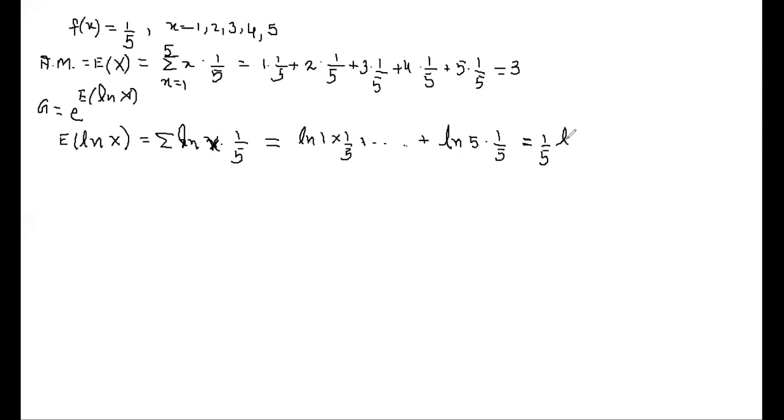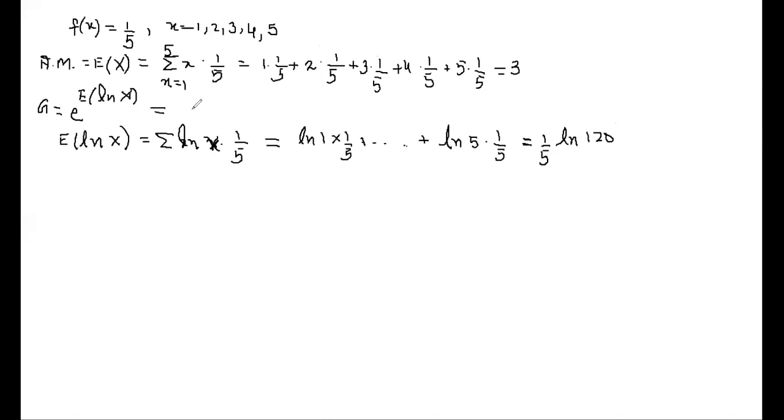Log A, log ab, log AB. So multiplying this, we will get 120. Look, 5 into 4 into 3 into 2 into 1, you will get 120. Right? So this is expectation of ln x, 1 by 5 ln 120. Then what is g?